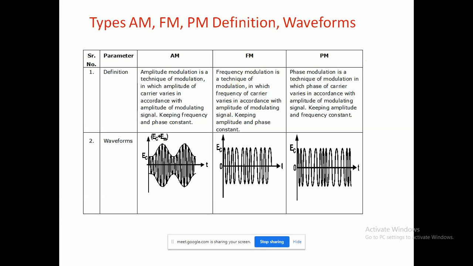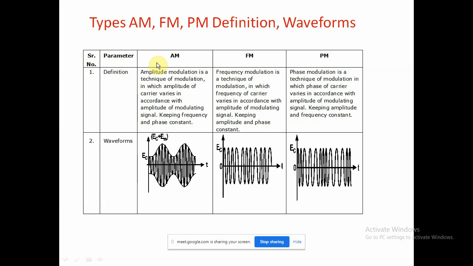Frequency modulation is a technique. AM, FM, and PM are all modulation techniques. Here the frequency of the carrier varies in accordance with the amplitude of the modulating signal. What is the difference between FM and AM? Here, whatever modulating signal is provided, the carrier signal will vary in accordance with it, and the amplitude and phase will be maintained constant.